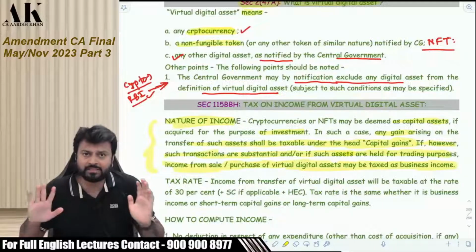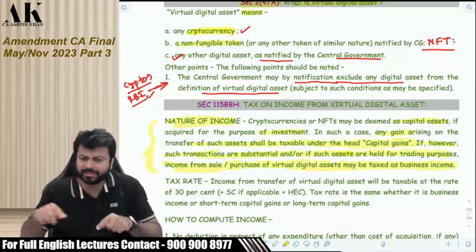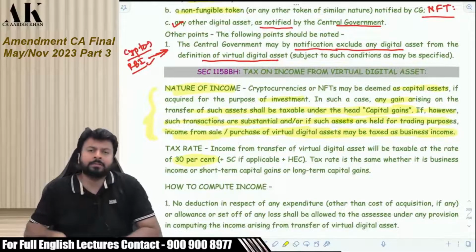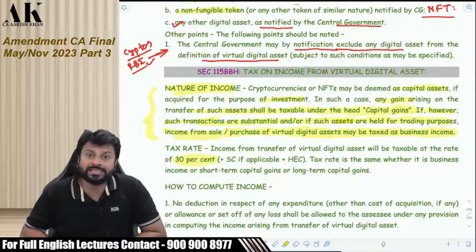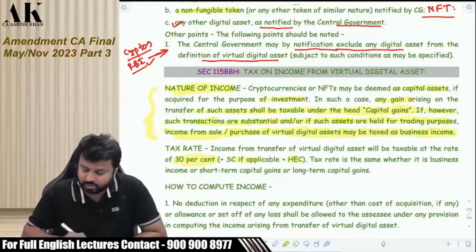Now, nevertheless, it doesn't matter whether it is PGBP or capital gains. In either case, it will be taxable at 30%, the way lottery is taxed, the way winning from horse race is taxed, plus surcharge if applicable, plus health and education cess.